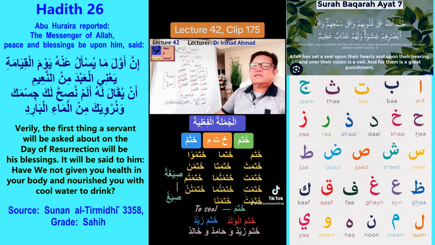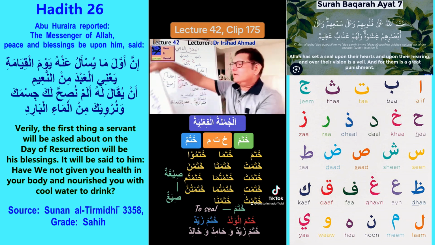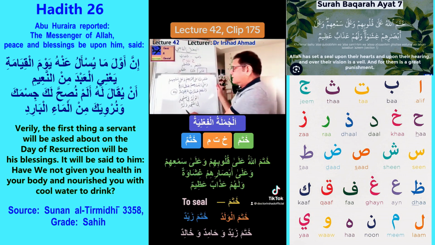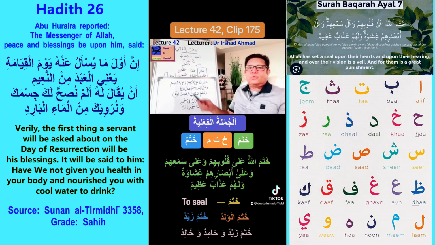Let us look at a Quran example, because we said we're going to look at Quranic examples as we go through Arabic grammar. This is ayah number 7 of Surah Baqarah: ختم الله على قلوبهم وعلى سمعهم وعلى أبصارهم غشاوة ولهم عذاب عظيم.